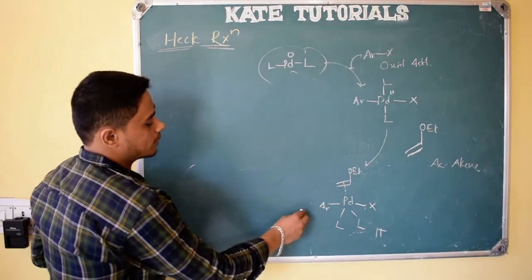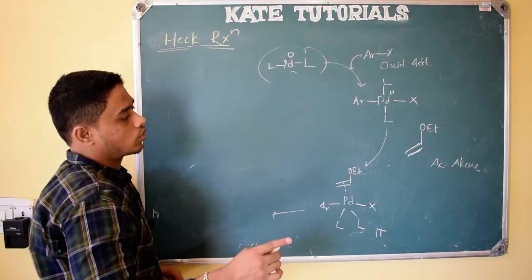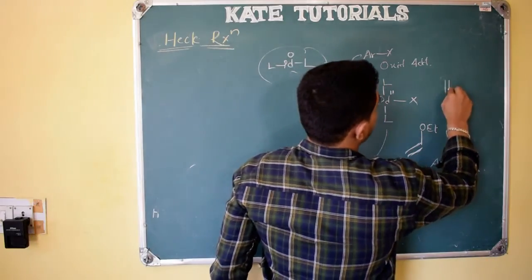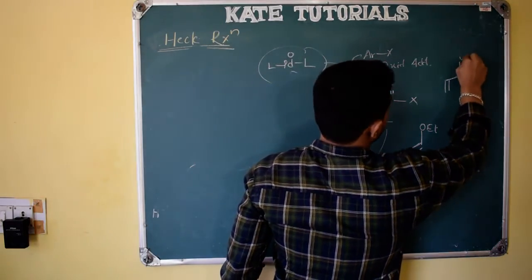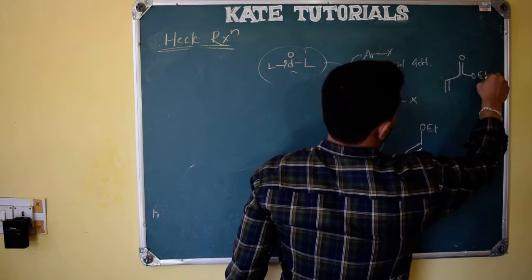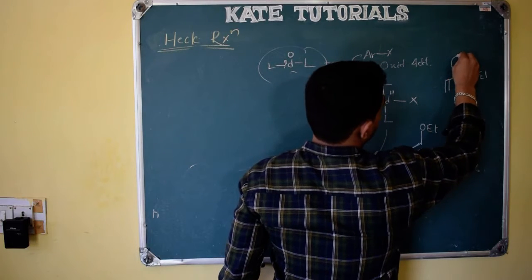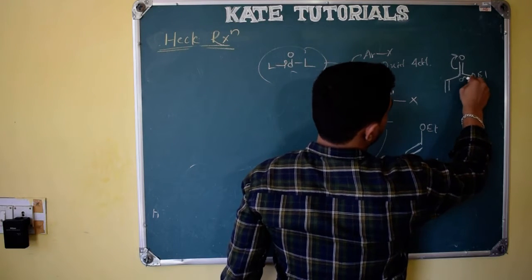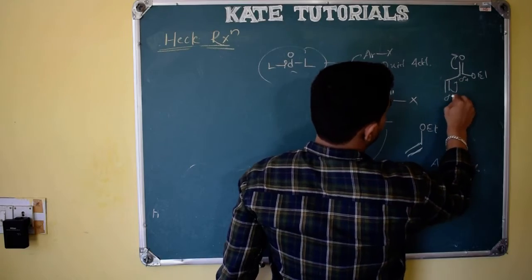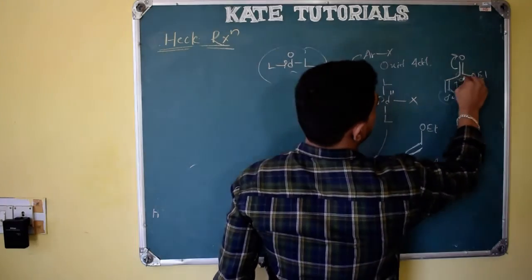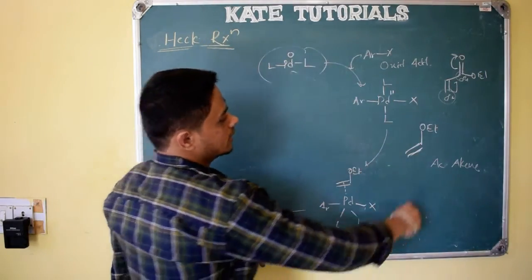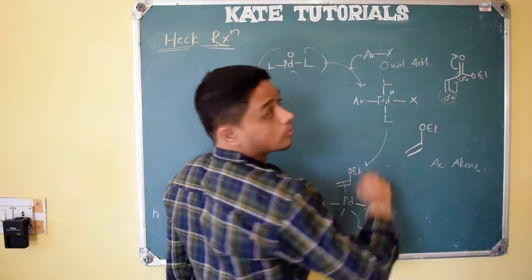Next what happens, see here. I have told you that in an alkene like this, if an electron withdrawing group is there, the electronegative atom takes the electron density, delta positive will come here and here. These two will be electrophilic sites. But here, this is an electron donating group, right?